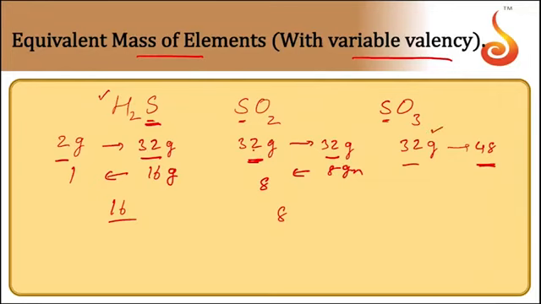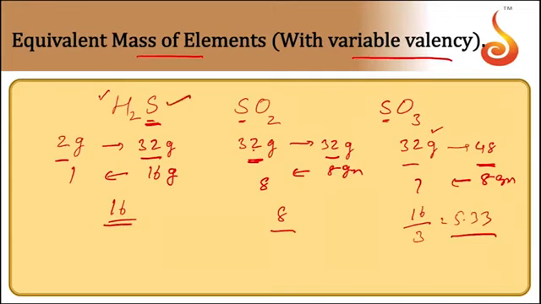Therefore, the mass of the element which can combine with 8 grams of oxygen is called the equivalent mass of the sulfur, and this value comes out to be 16 by 3, which is equal to 5.33. So the same element sulfur has different equivalent masses in different compounds. It actually depends upon the valencies.